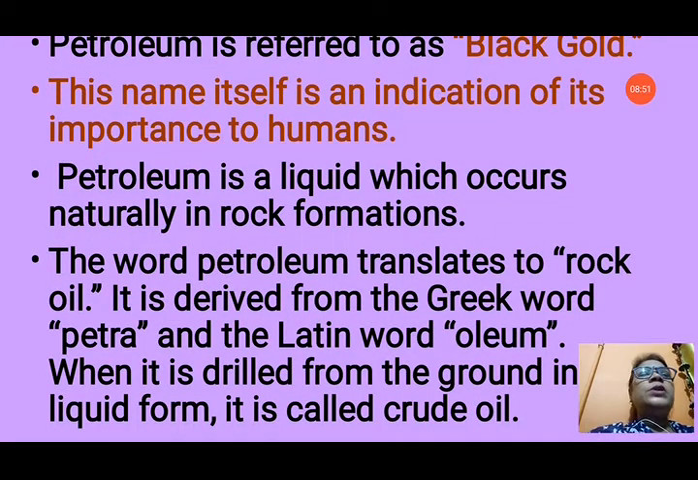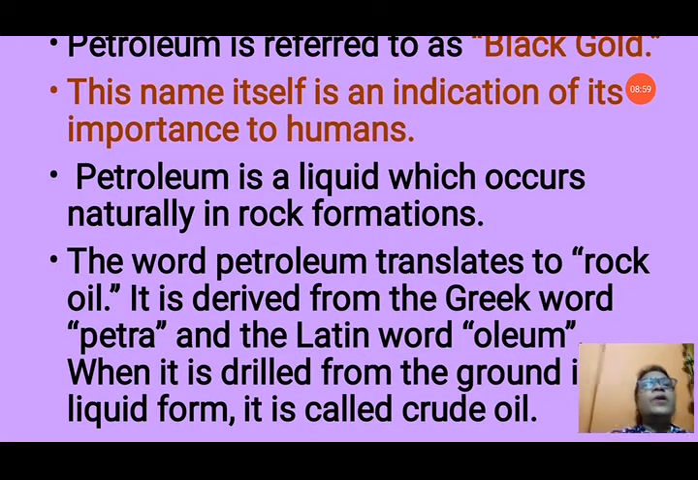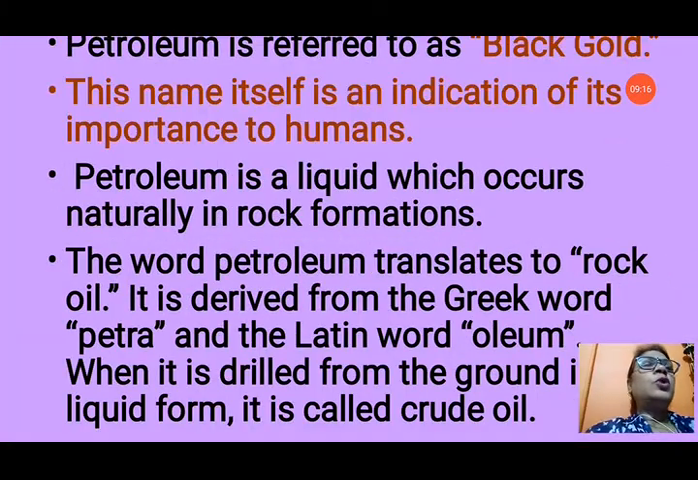Petroleum is a liquid which occurs naturally in rock formations. The word petroleum translates to rock oil. That means it is also known as rock oil because we get it from rocks. Naturally we get it from rock only. That's why it is also known as rock oil. It is derived from the Greek word petra and the Latin word oleum. When it is drilled from the ground in liquid form, it is called crude oil.